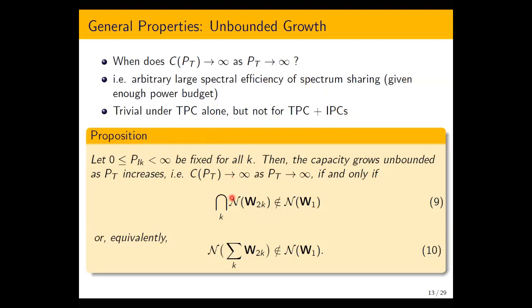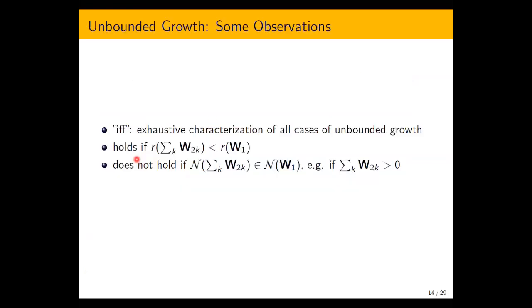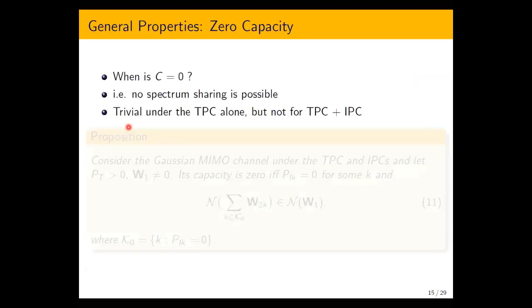In particular, the intersection of the null spaces of the interference channels must not belong to the null space of the main channel. Or equivalently, the null space of the sum of the interference channel matrices must not be in the null space of the main channel matrix. Then the capacity or spectral efficiency will grow indefinitely with transmit power under fixed interference power constraint. So this condition is if and only if, which means it gives an exhaustive characterization of all such cases.